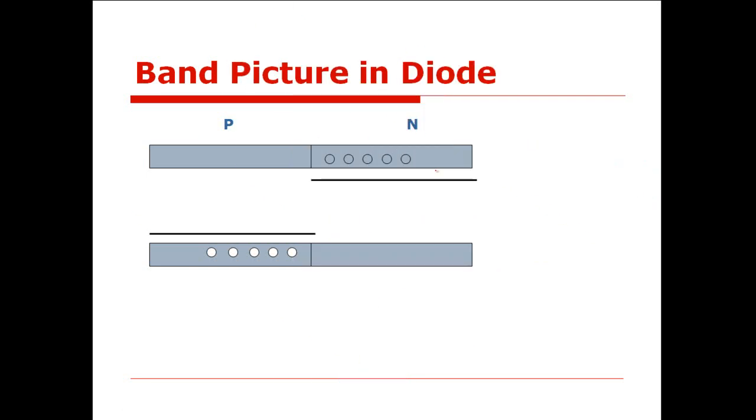In case of a diode, there is a junction between the p-type and n-type region, and in order to have the junction of these two, it is necessary that the Fermi level associated with n-type semiconductor, that is EFN, should align with the Fermi level for p-type semiconductor. Then only a junction between p-type and n-type is possible.